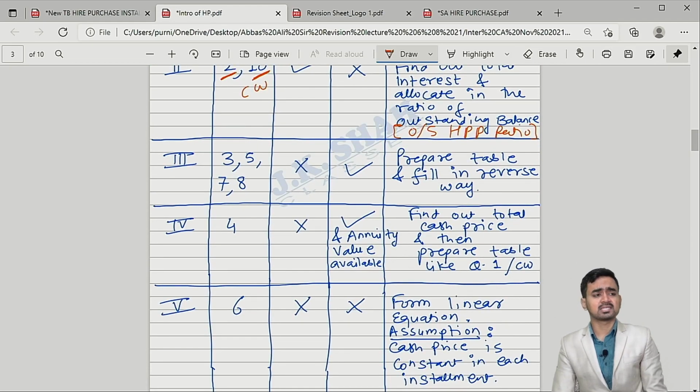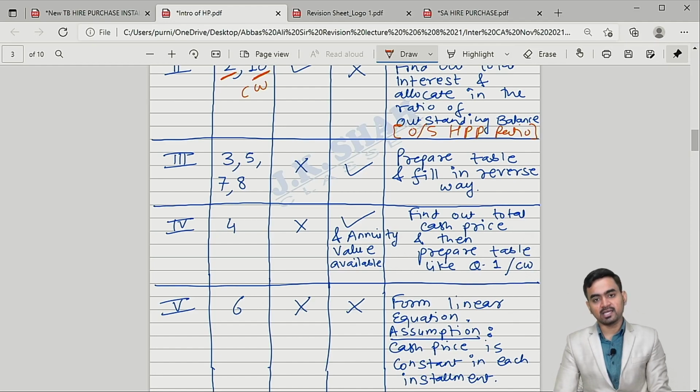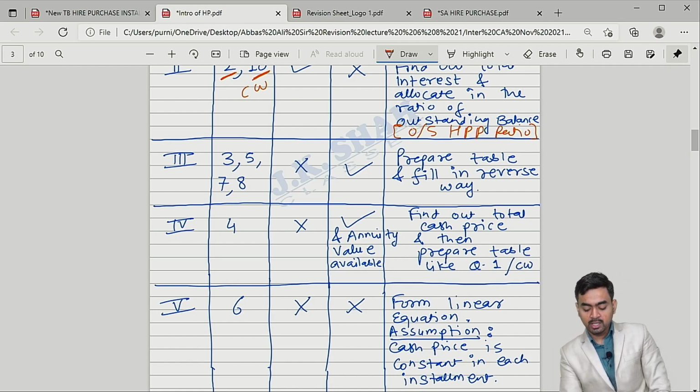Okay. Third situation says what, my dear students? Many a time in the exam this situation comes where cash price is not there but the rate of interest is there. What will you do now? See the solution. Prepare table.